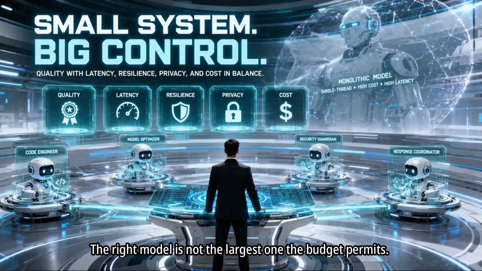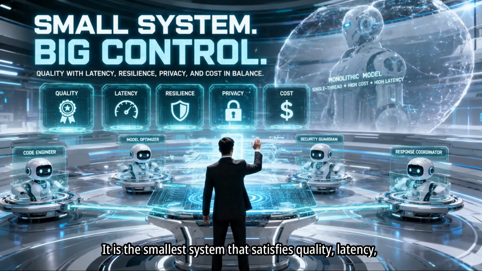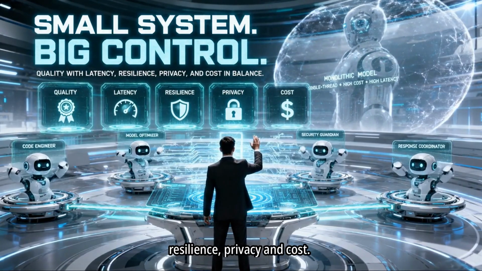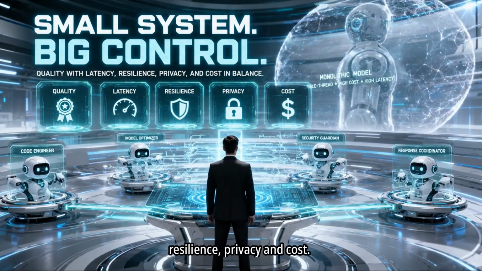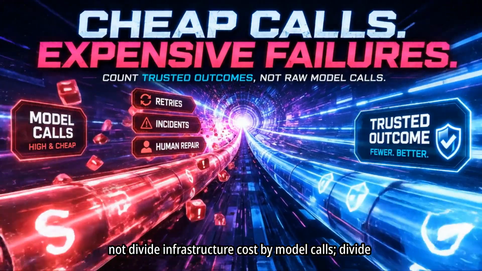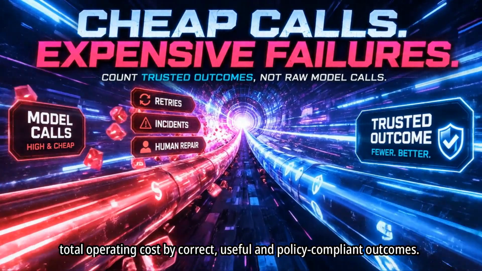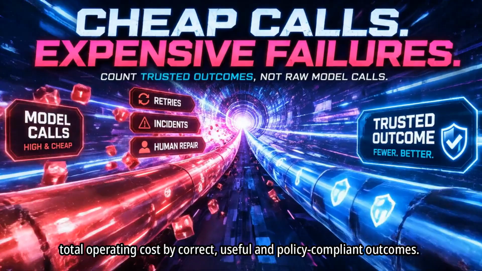The right model is not the largest one the budget permits. It is the smallest system that satisfies quality, latency, resilience, privacy, and cost. Use a metric I call cost per trustworthy outcome. Do not divide infrastructure cost by model calls. Divide total operating cost by correct, useful, and policy-compliant outcomes.